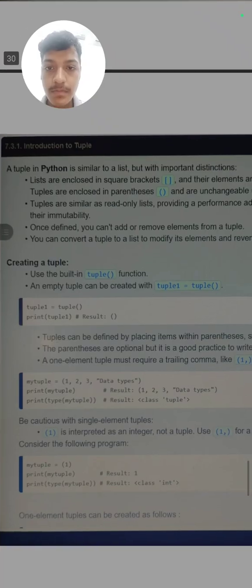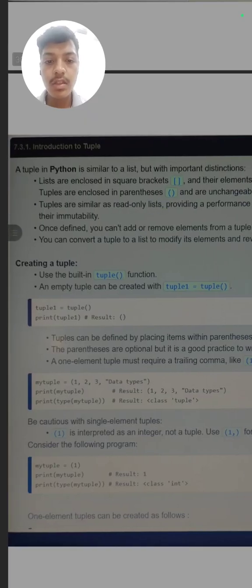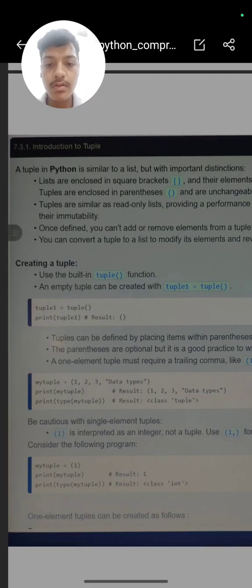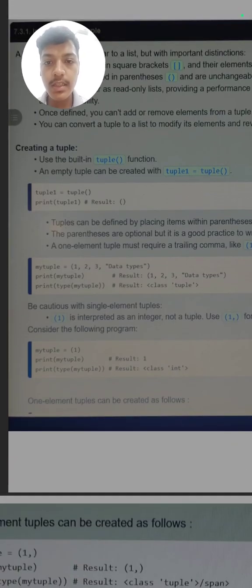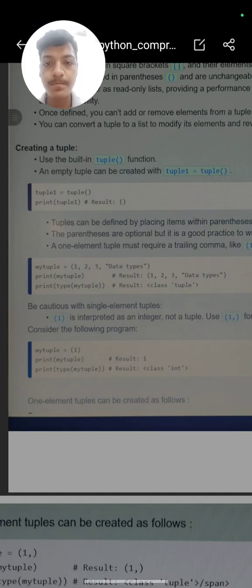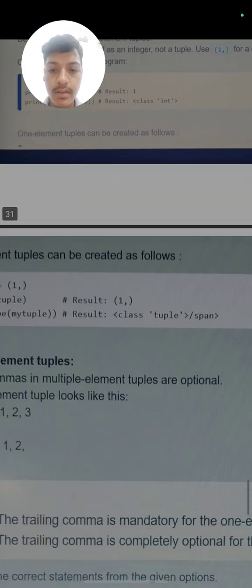So next is introduction to tuple. You don't need to worry, we will learn about sets and dictionaries in detail in further videos. It is just a basic video so that you have some idea what we will learn in Python. Tuple is similar to list, but the important difference is the brackets. In list we use square brackets, and in tuple we will use round brackets. Tuple is also an inbuilt data type. An empty tuple can also be created like an empty set, like tuple1 is equal to tuple() with round brackets.